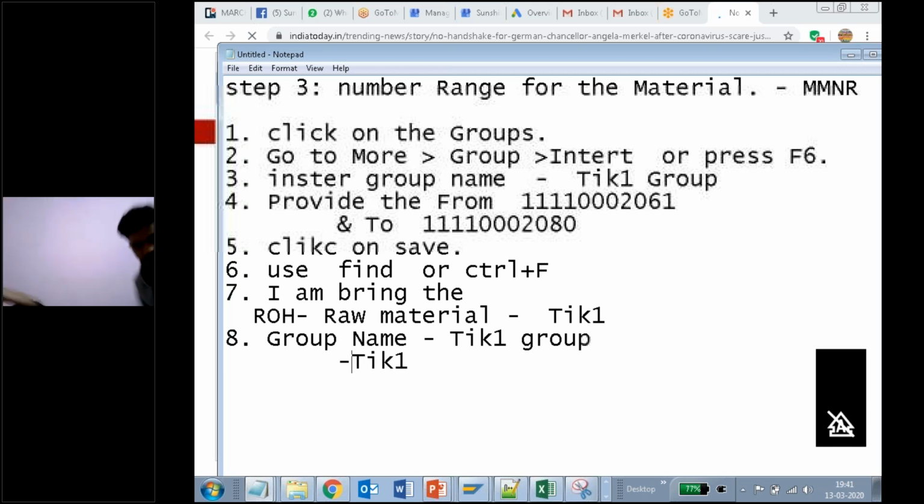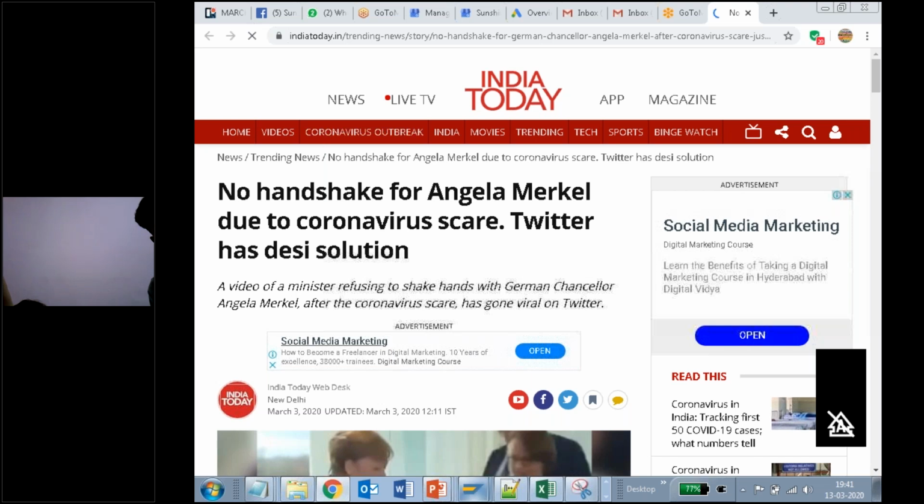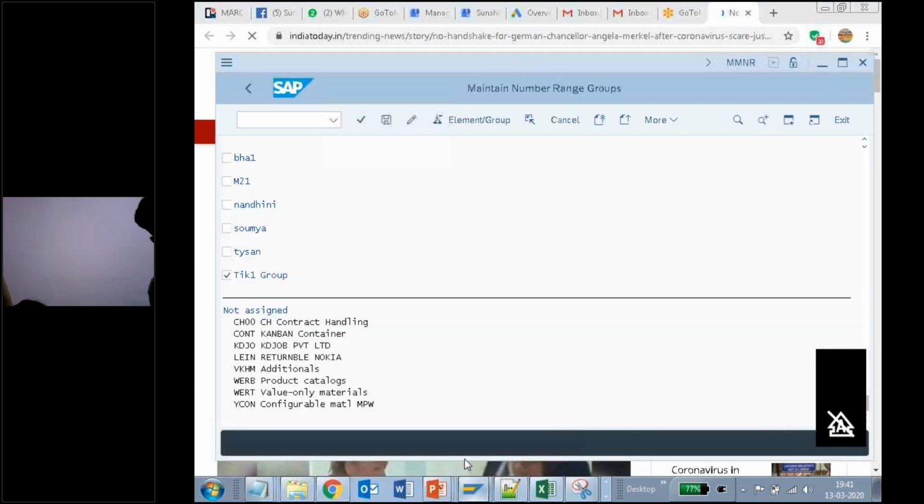You understanding my point here? Sorry, sir. Group, I am bringing the raw material. I am bringing this one. So how to bring now? 9th step: Control plus A. I selected both, right? Raw material and Tick 1, and click on my element group. See here, after clicking, you can see here, I brought this one.